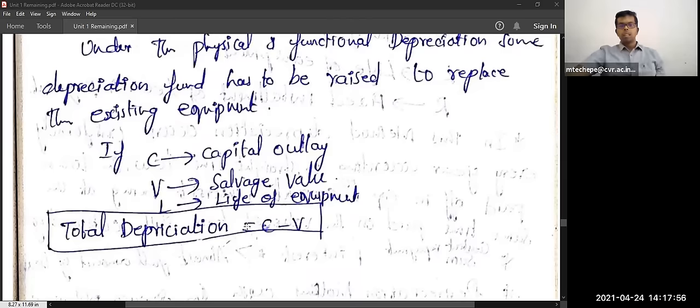So the total depreciation cost, we need to raise yearly, or maybe once in 5 years. It depends on the equipment, the life of the equipment. They will be giving a warranty for that equipment. It depends on the life of the equipment. We need to save that particular amount for replacing the equipment or going for operation and maintenance. We need to save that depreciation cost.